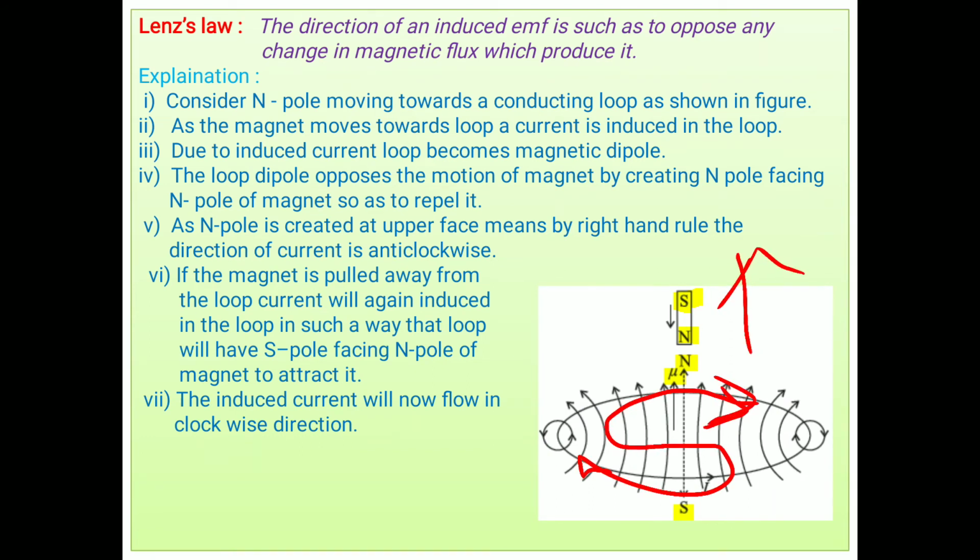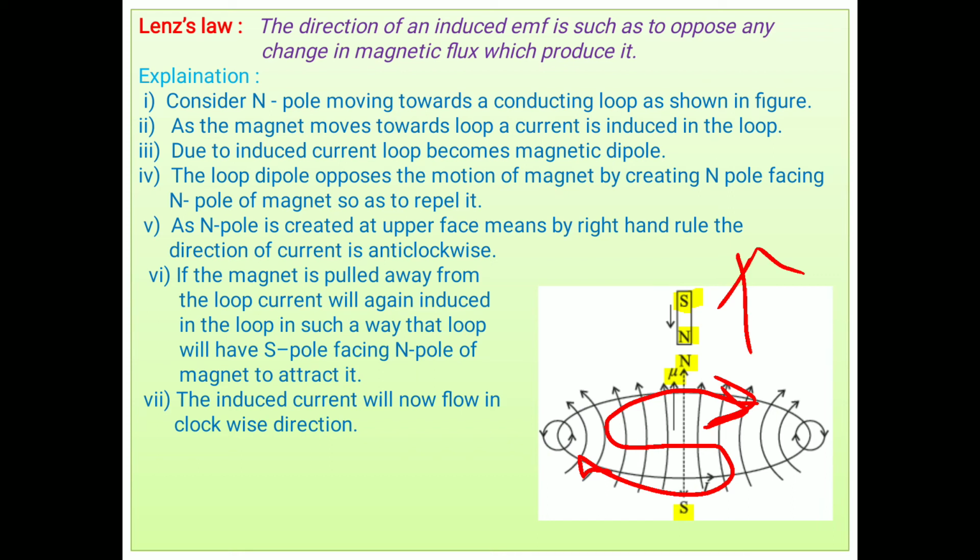And as the S pole is set up, the N pole of the magnet and the S pole of the loop have an attraction. Means it does not want the magnet to move away from it. Because of the away motion of the magnet, current is induced in the loop, and this induced current opposes the away motion of the magnet.